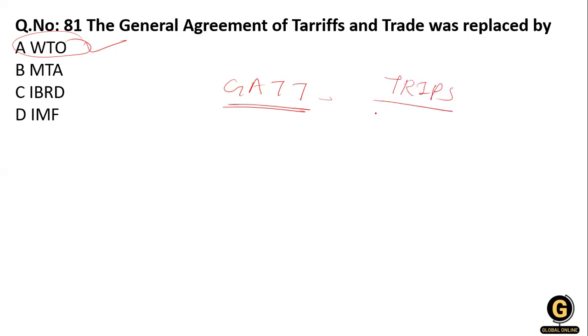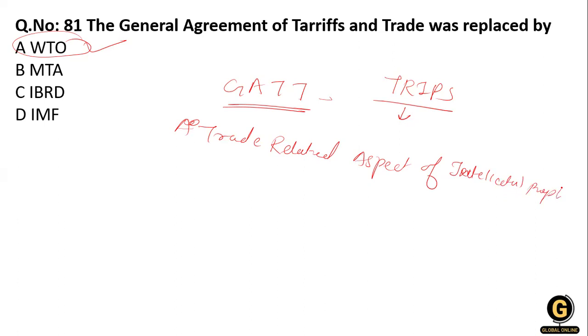The TRIPS full form is: T for trade, trade related aspects of intellectual property rights.